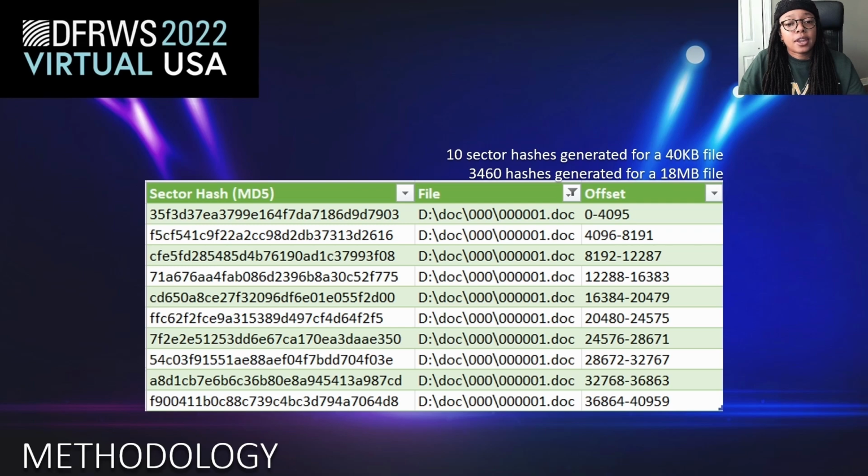Well, them being in the same order, in the same sequence, if you will, will tell us that it's likely that these two files either came from each other, or were created, maybe duplicated. And we can make a lot of assertions from there, but it is to show that these files are similar to some degree. Unlike file hashing, which would tell us that they are two completely different files because the file hash is completely different.